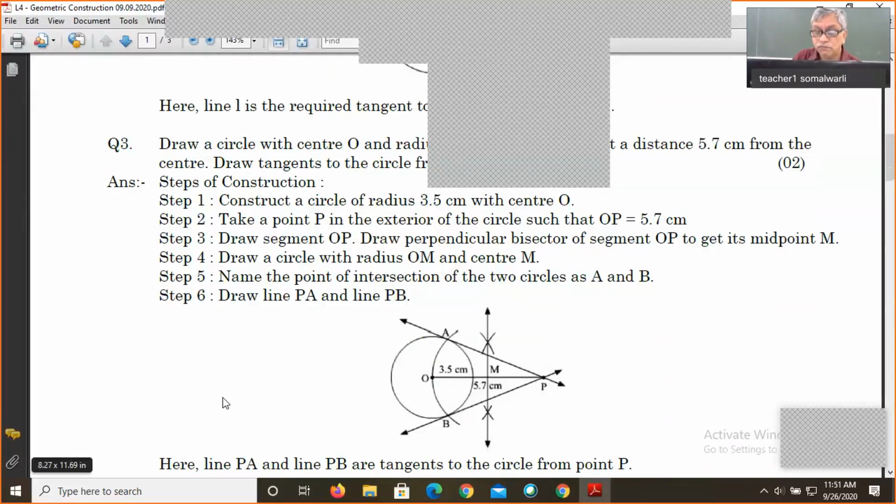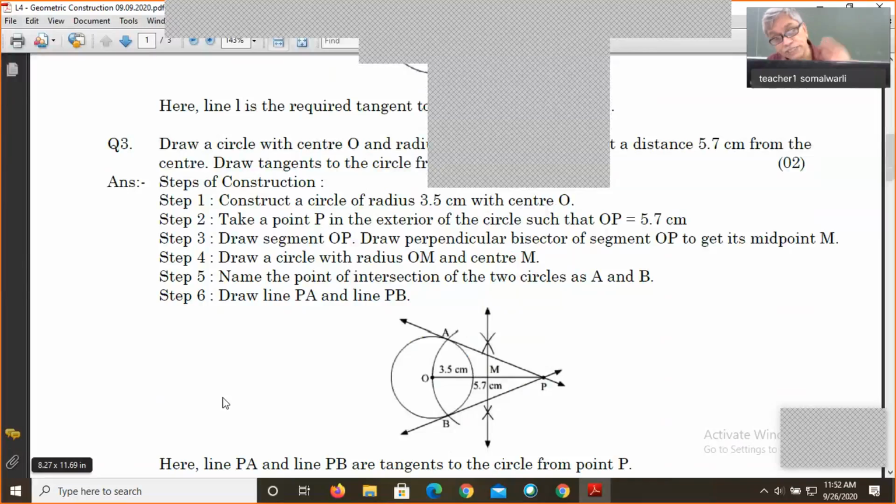So we will take the distance MP, or MO, and by taking the MP distance or MO distance, we will draw a circle. Here in our diagram, we have not drawn the full circle. You may draw it or not, but you have to fix at least 2 points on the given circle. These are the 2 points where the new circle cuts the given circle, point A and point B.